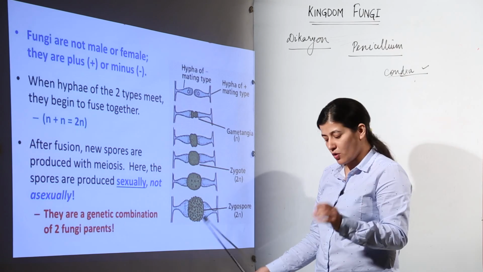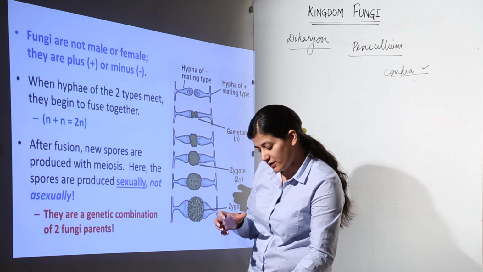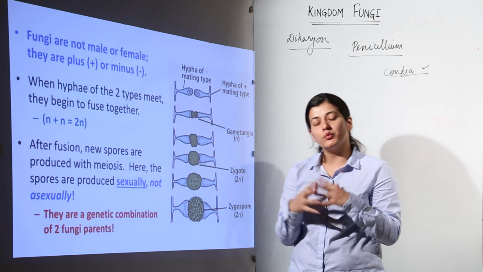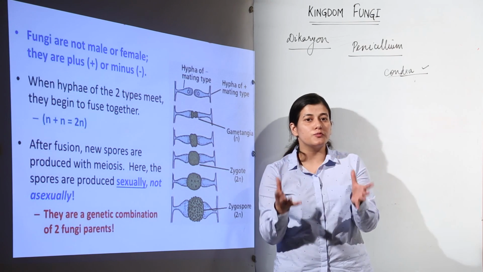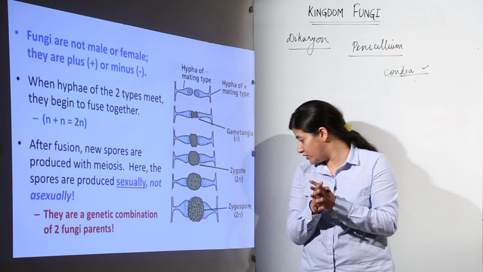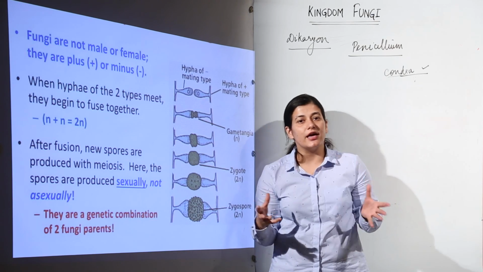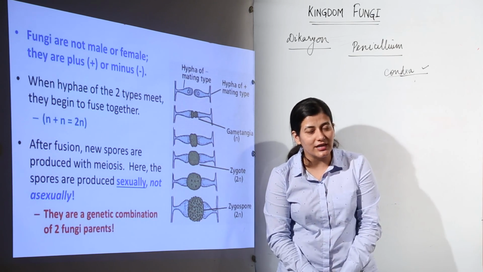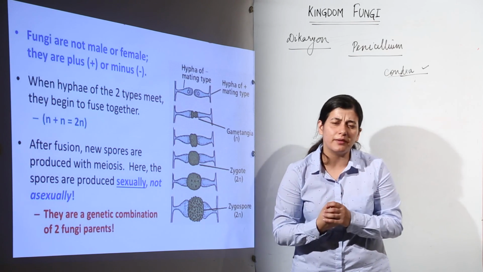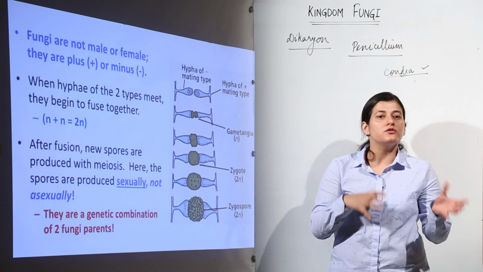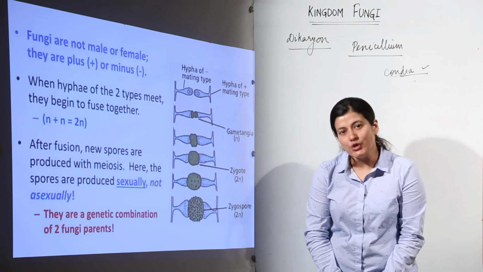Now this zygospore will undergo meiosis. This is the zygosporangium basically. Zygosporangium will have zygospores inside it which would be meiotic, and those meiotic spores would undergo further mitosis to increase their number so that they can germinate and give rise to new mycelium.